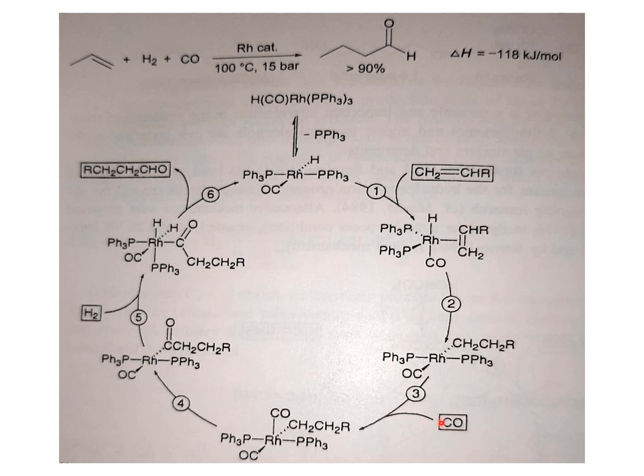Then subsequently CO inserts into the metal center, then migratory insertion of the alkyl group between the metal and carbonyl forms this kind of square planar complex. The next step is oxidative addition of hydrogen, forming the octahedral complex. Then reductive elimination leads to your linear aldehyde product as well as regeneration of your catalyst. So this is how the catalytic cycle goes on. This is one of the most important hydroformylation catalysts. Till now it has been used for various olefin hydroformylation processes in various industries.